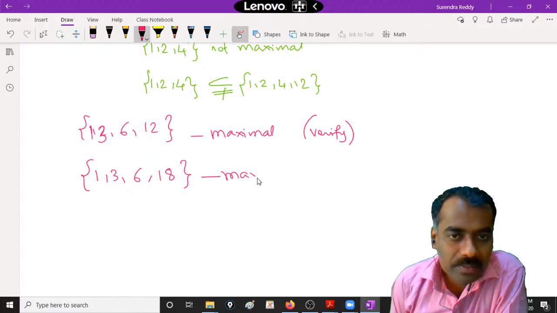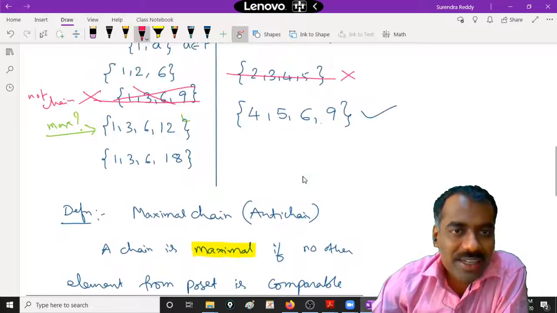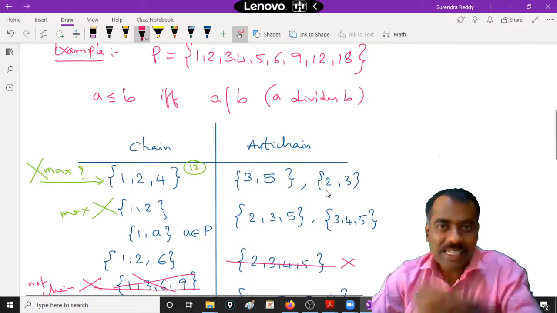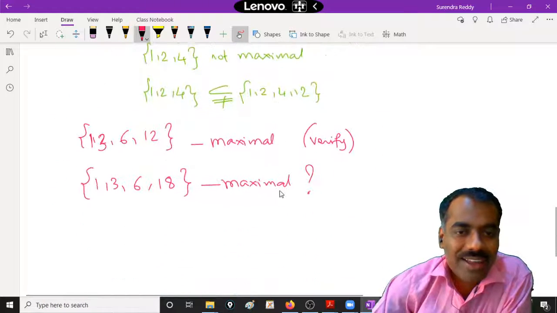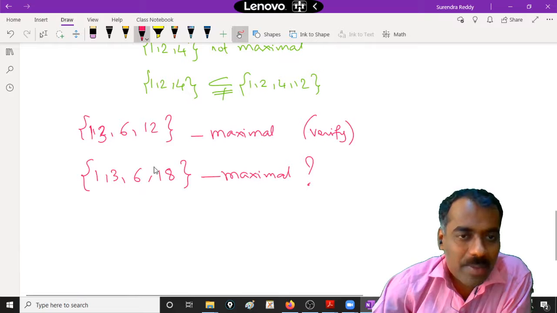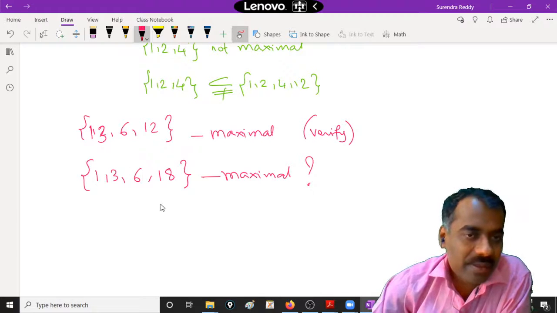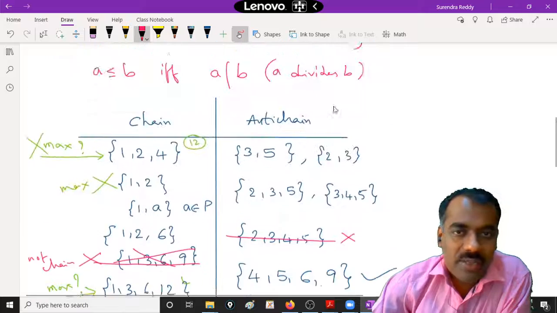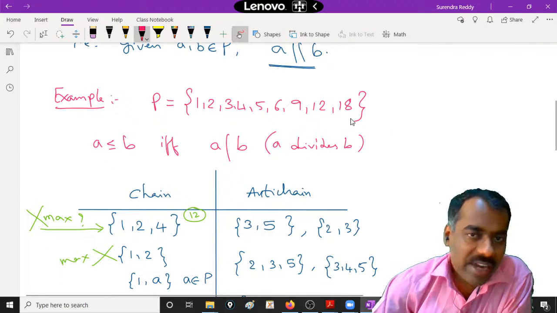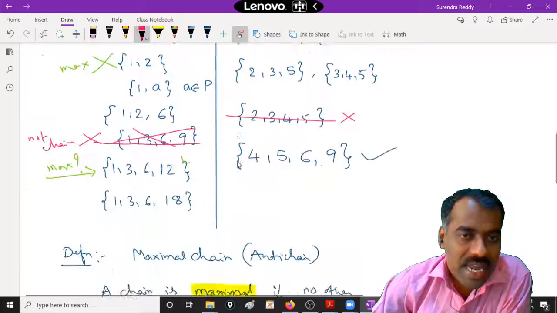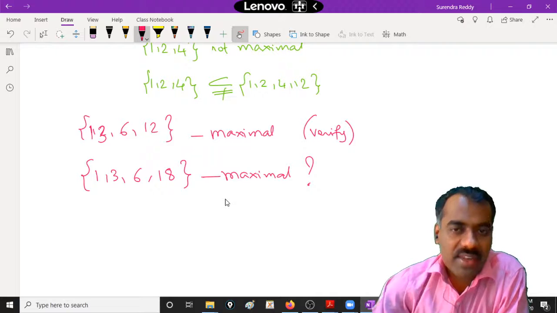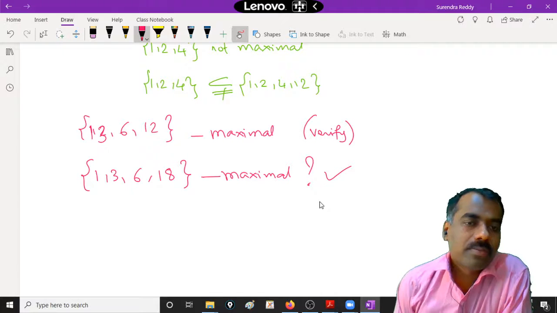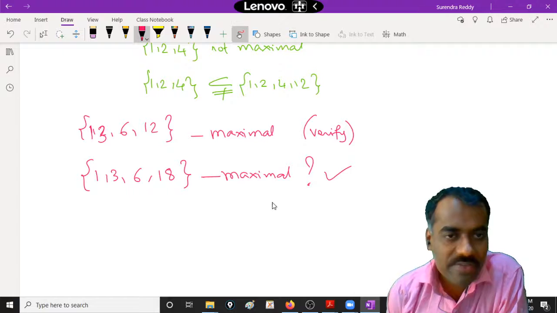Is it maximal? Yes. Think properly. If I put 1, 3, 6, 18, is it a maximal chain? Why? Suppose in particular if I put 9 here, then 6 does not divide 9, right? If I put suppose 12, then 12 does not divide 18, right? If you start putting any other elements, you can see that at least one element does not divide the other, right? So this is also maximal, but make sure you try to verify, right?